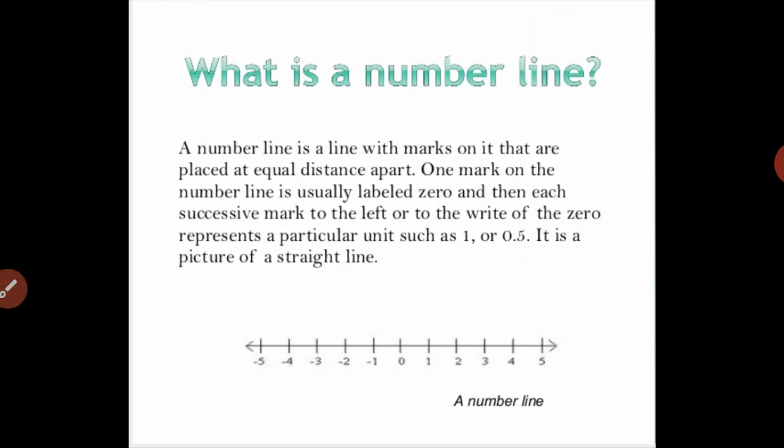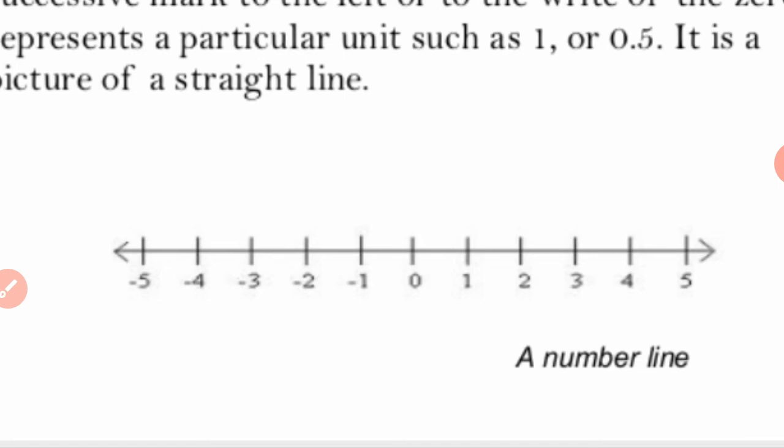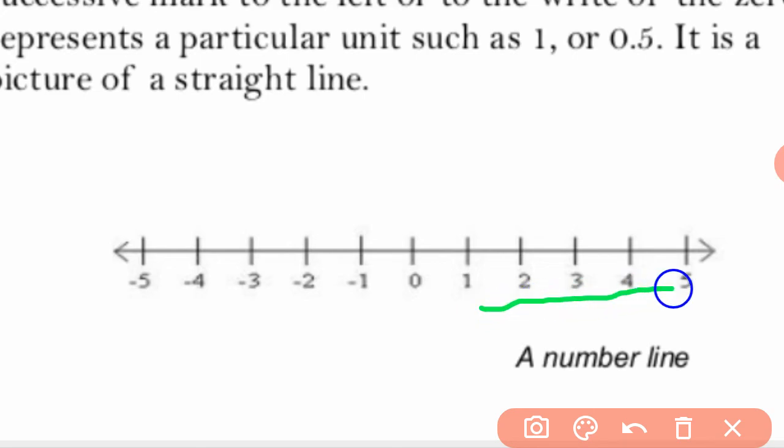So what is a number line? Yes, the number line is also one of the most important topics. A number line is a line with marks on it that are placed at equal distances apart. One mark on the number line is usually labeled 0, and then each successive mark to the left or right of 0 represents a particular unit such as 1 or 0.5. On this number line, we start from 0. 0 will be in the center, and all these numbers are in the right direction and all these numbers are in the left direction.